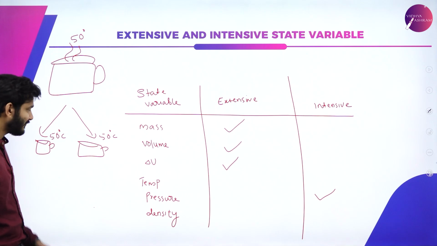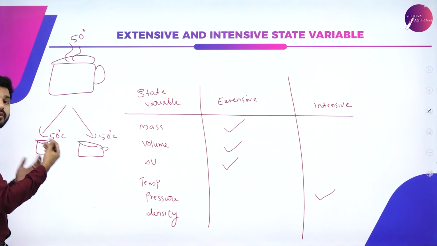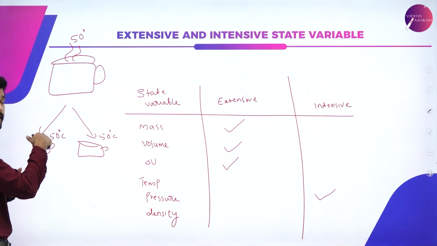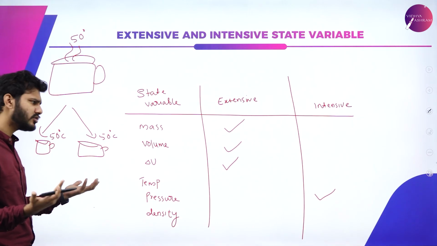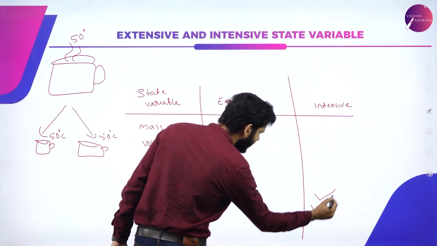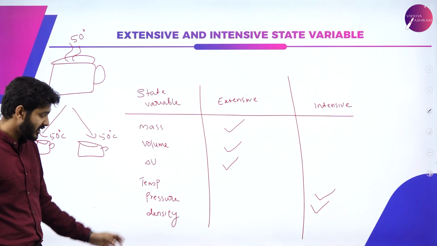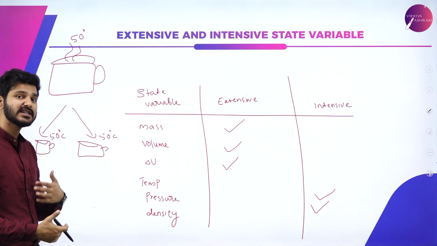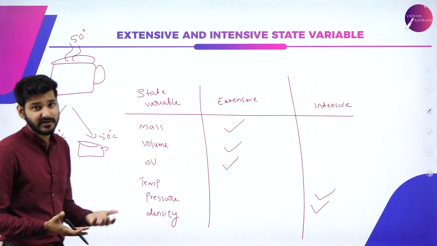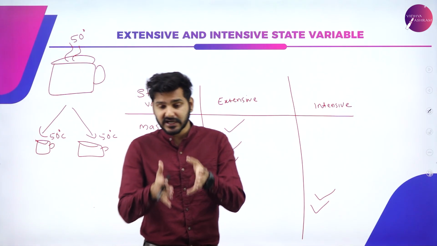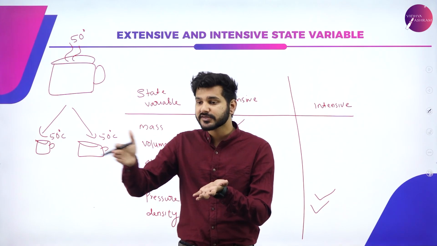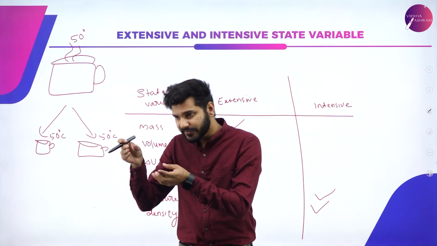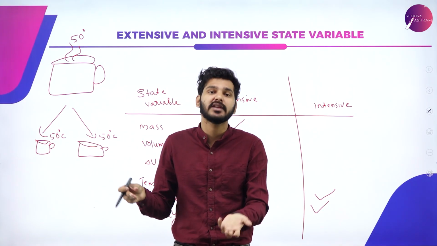What about pressure? If this is at 1 atm or 2 atm pressure, and I change the container, will the pressure change? No, of course not. So it is also an intensive state variable. And lastly, density. If I take a 1 kilogram cube of steel and cut it into small pieces, each of those pieces will have the same density.